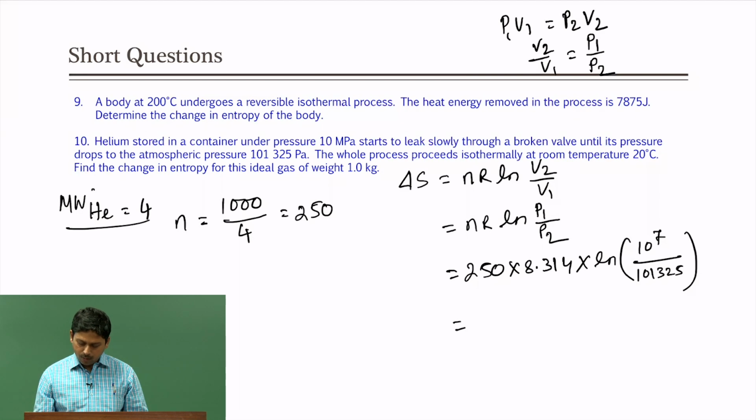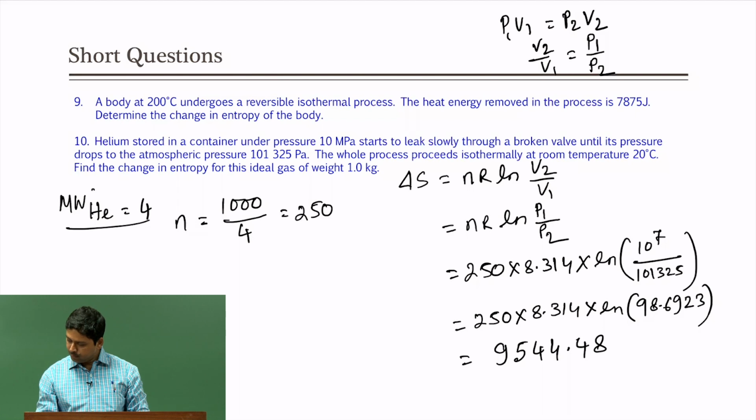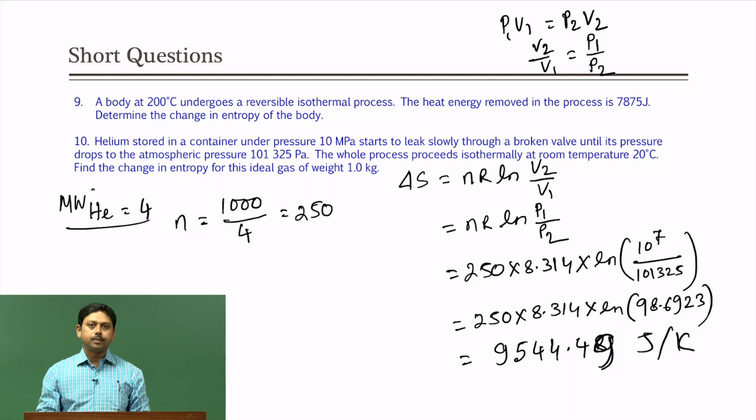Let us calculate how much that comes. 250 into 8.314 into ln of 98.6923, giving us 9544.49 joule per Kelvin. That is what we get.